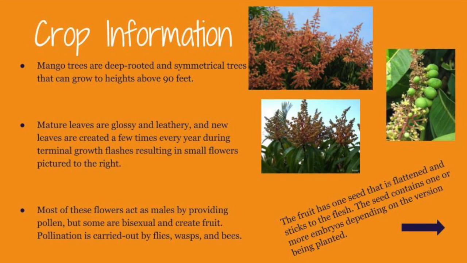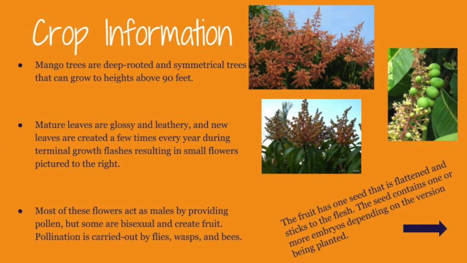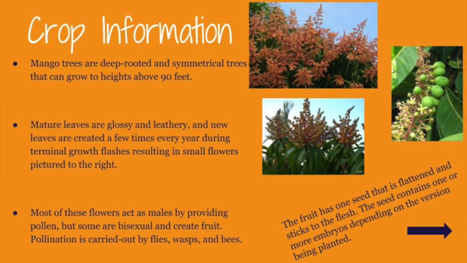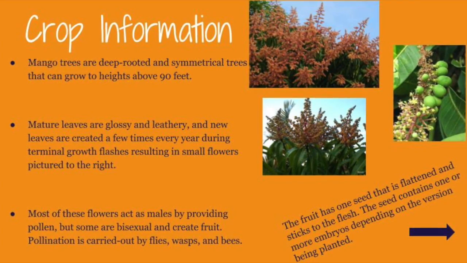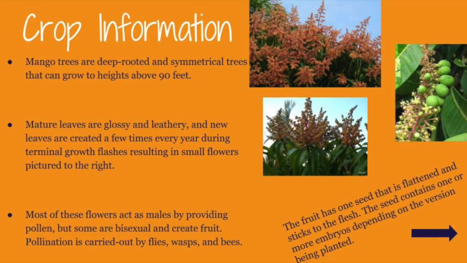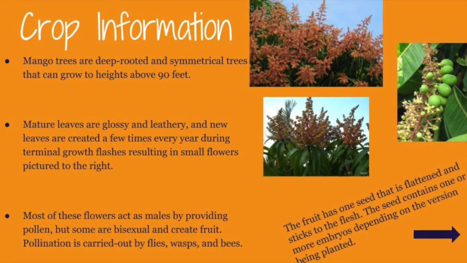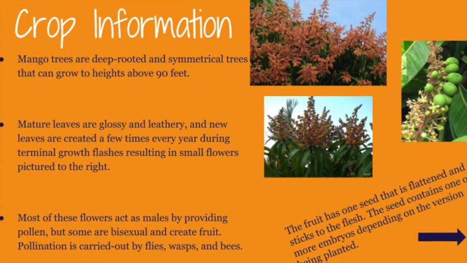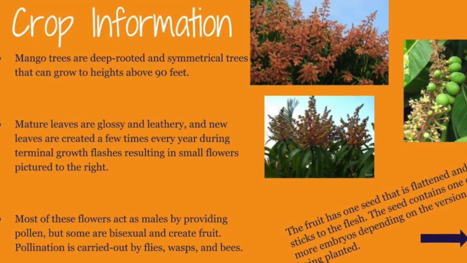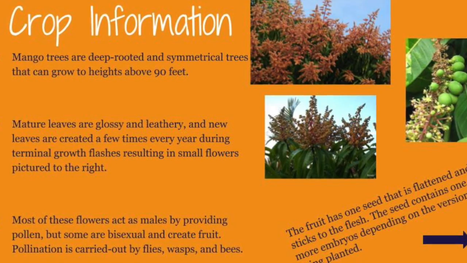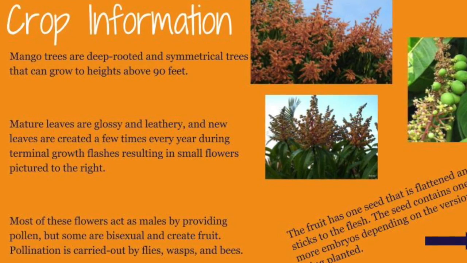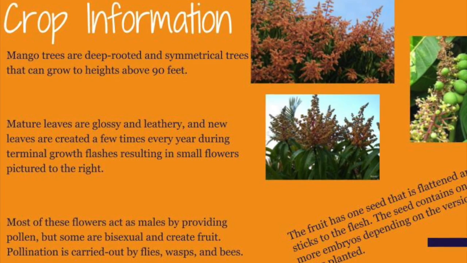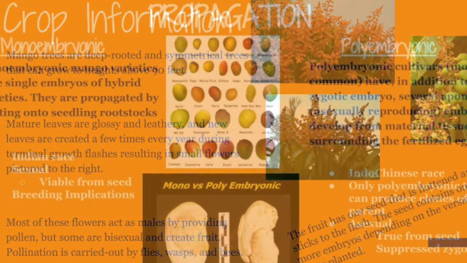The leaves that mature on the branches are often glossy and leathery, and new leaves are produced several times every year during various growth flashes, resulting in small flowers covering the entirety of the tree. Most of these flowers act as males and provide pollen, but a few are bisexual and create fruit. This pollination process is carried out by flies, wasps, and bees. Mangoes have one seed that is flattened and sticks to the flesh. It contains one or more embryos, depending on the specific variety being produced.